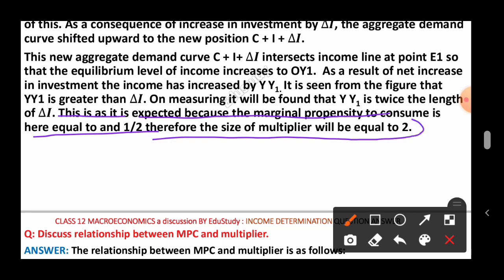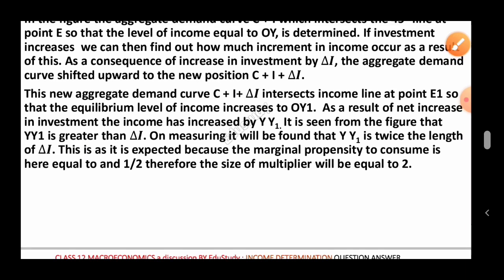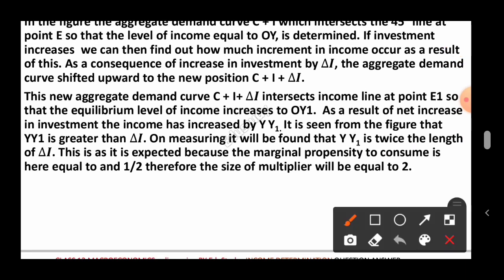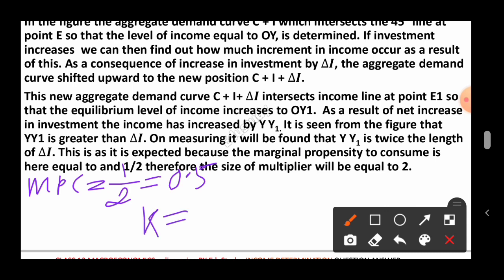That means the marginal propensity to consume, MPC, is taken as half here. Marginal propensity to consume is half means it is 0.5. If it is 0.5, then to find the K multiplier, the value of K or the multiplier, as we got earlier, is 1 by 1 minus MPC.